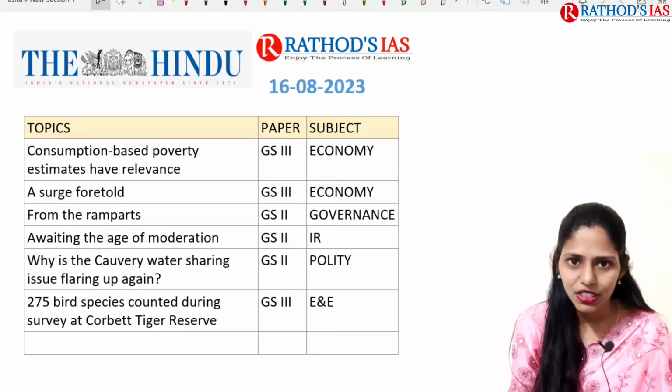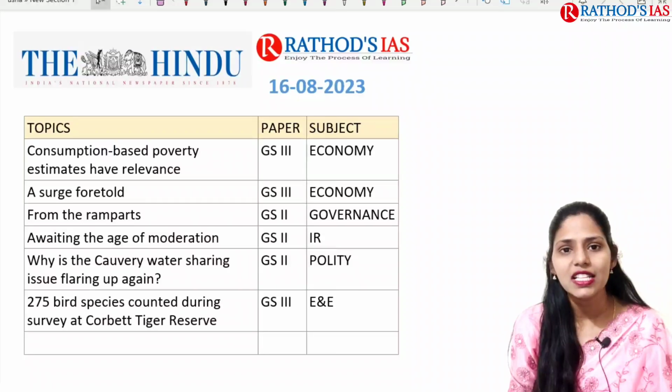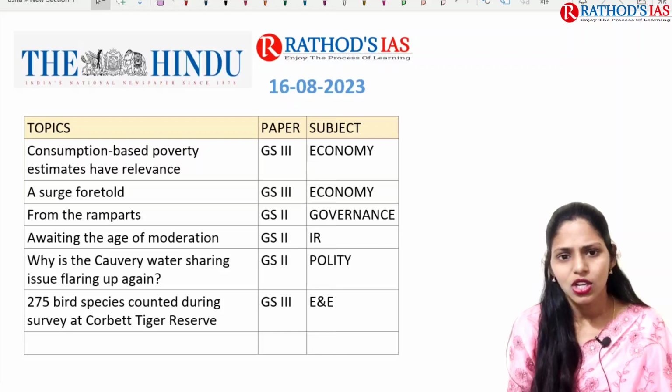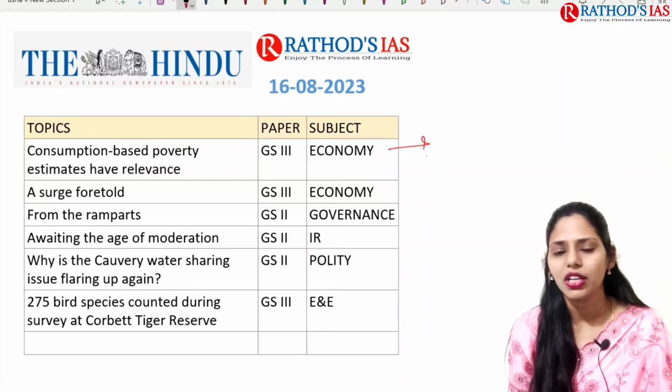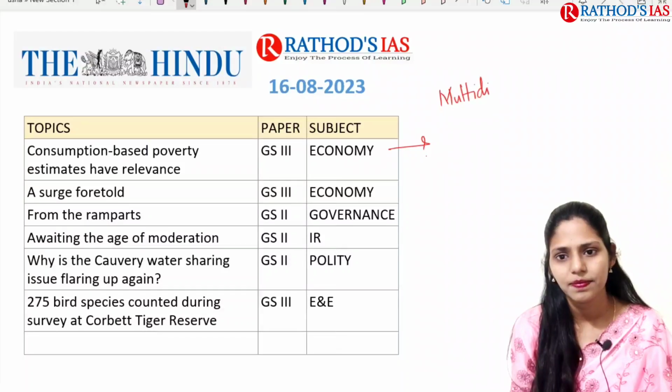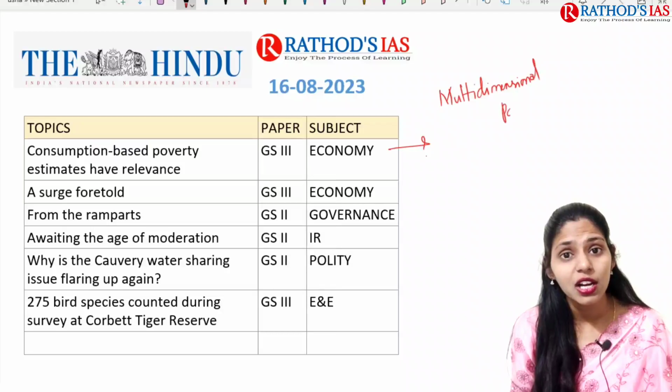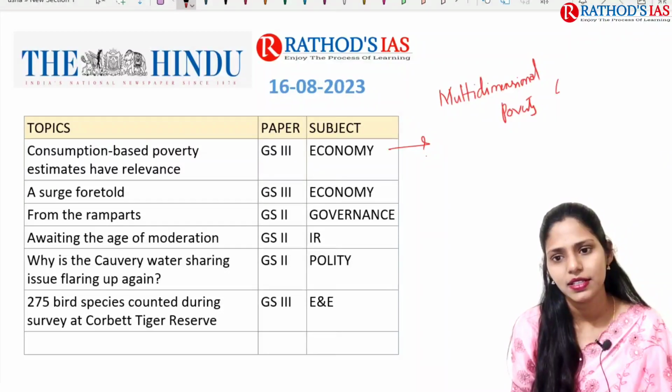Right. So if you see the first topic, it is about consumption based poverty estimates having relevance. So what is this topic about? It is about the multi-dimensional poverty index.